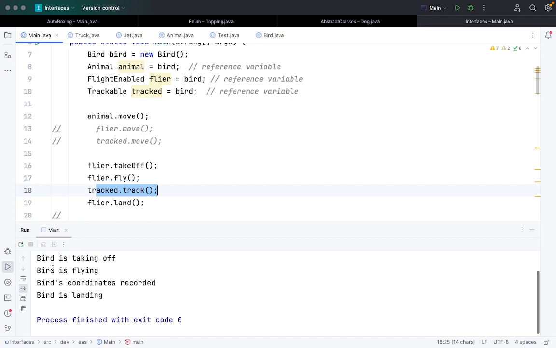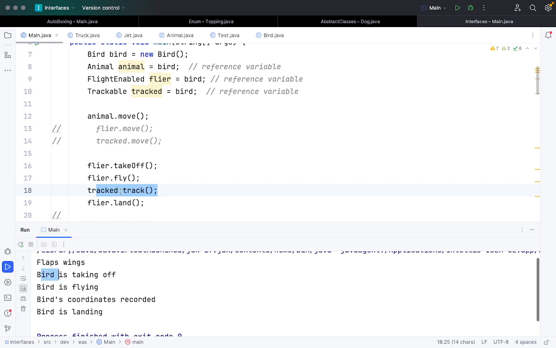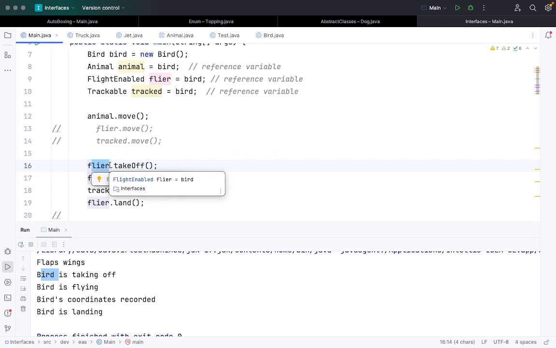Okay, so bird is taking off. Even though it's a flyer object we're talking about, initially it's a bird object, but the reference variable can only access the methods defined by that particular interface. So bird is taking off, bird is flying, bird coordinate recorded using the track function, and the bird is landing.